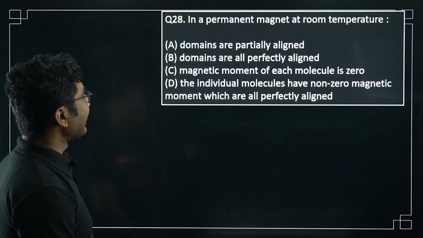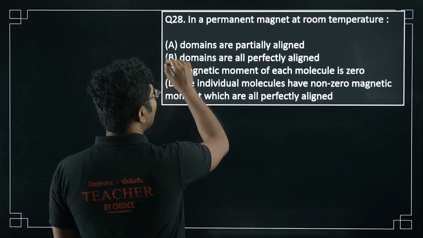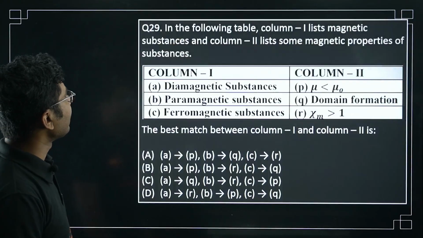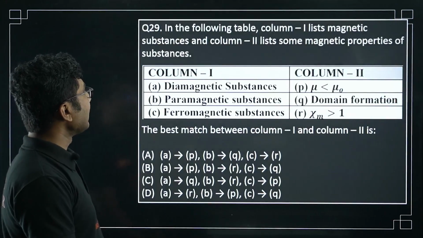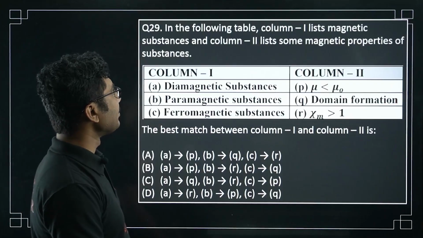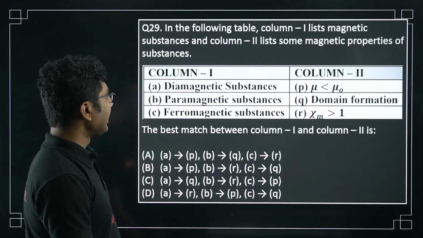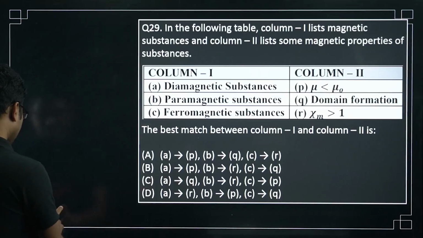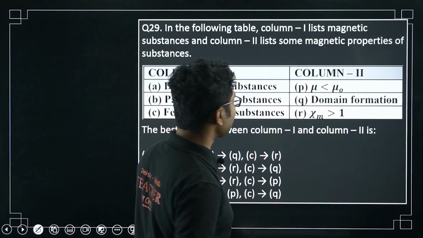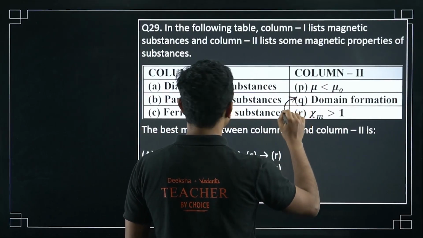In a permanent magnet at room temperature, domains are partially aligned, domains are all perfectly aligned. This is, I think, again a repeat question. Now let's see this question. In the following table, column 1 lists magnetic substances and column 2 lists some magnetic properties of the substances. Okay, so diamagnetic substance, paramagnetic, ferromagnetic. Domain formation happens only in ferromagnetic.